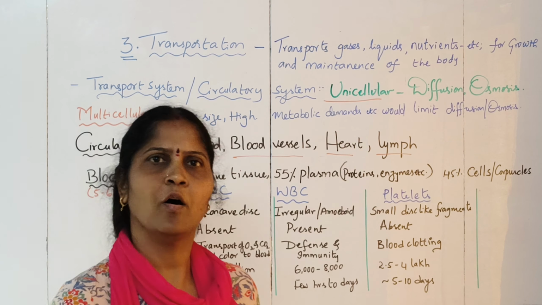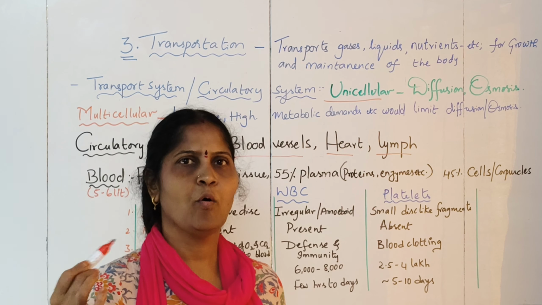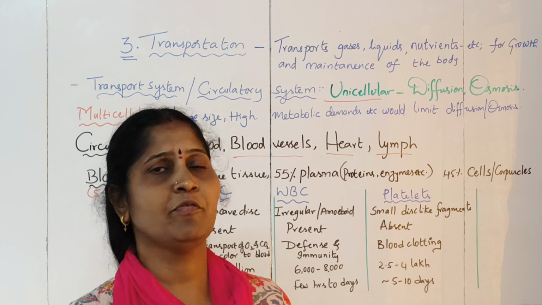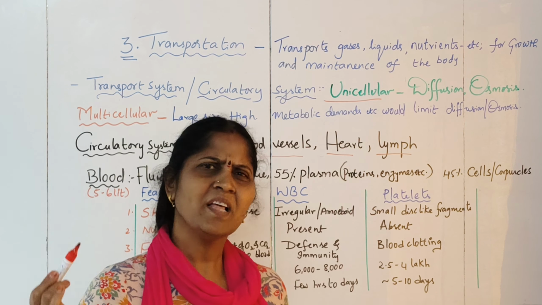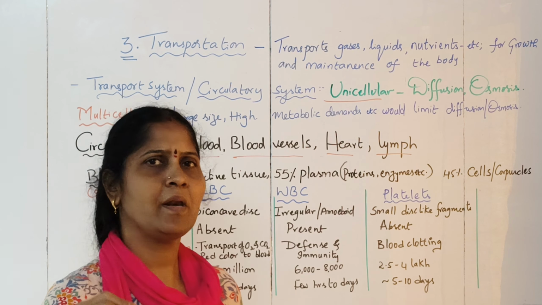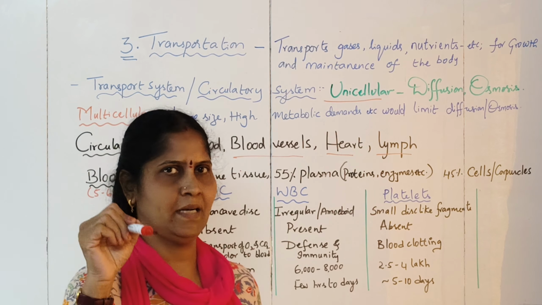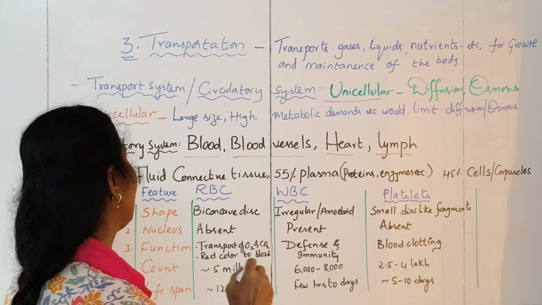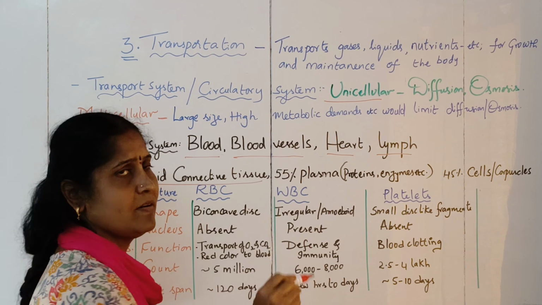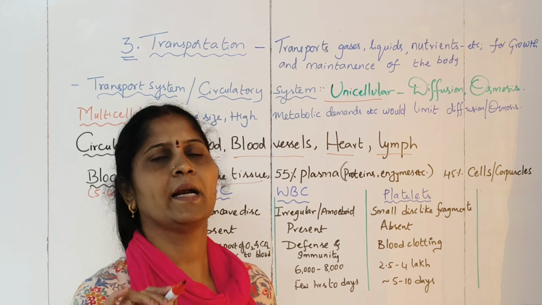You know that all of us have blood. How much blood do we have? An adult can roughly have 5 to 6 liters of blood. What is this blood actually? If you remember in your 9th class, you learned about connective tissues. In that we learned that blood is a fluid connective tissue.